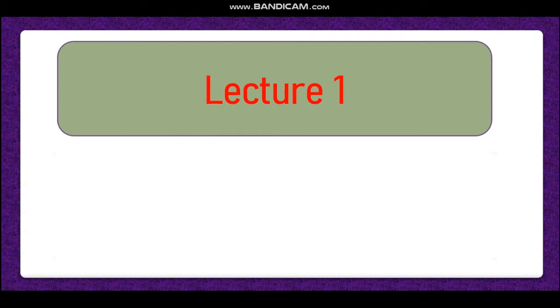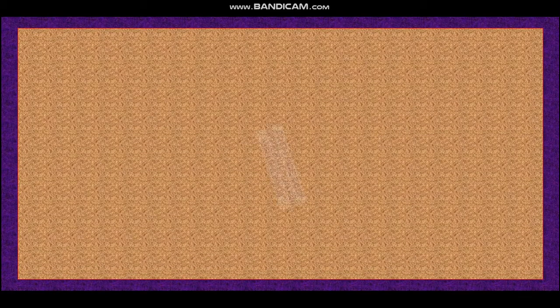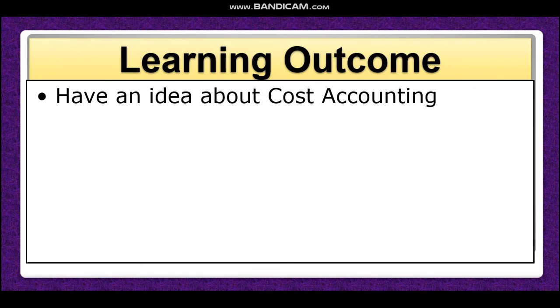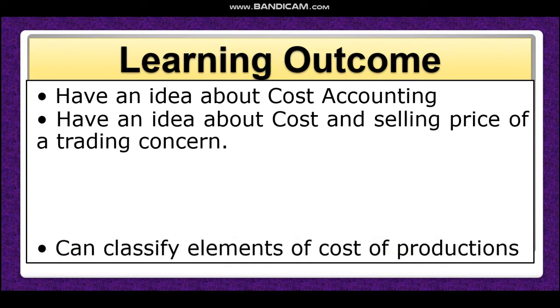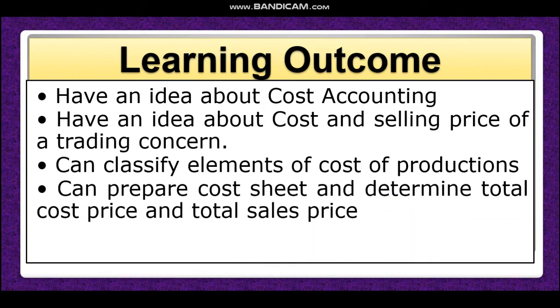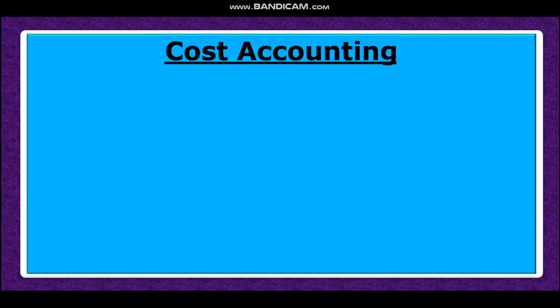Dear student, this is our first lecture on chapter 11. All of you know that this is cost price, cost of production and selling price. Dear student, after this lecture, you will have an idea about cost accounting, and about cost and selling price of a trading concern. You can classify elements of cost of production. You can prepare a cost sheet and determine total cost price and total sales price. You will have an idea about cost and its classification. Dear student, let's come to our class.